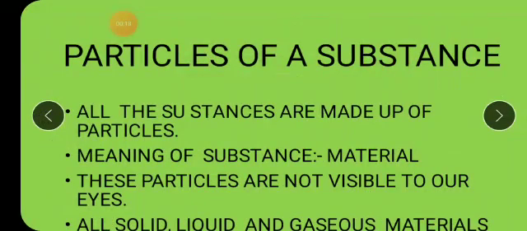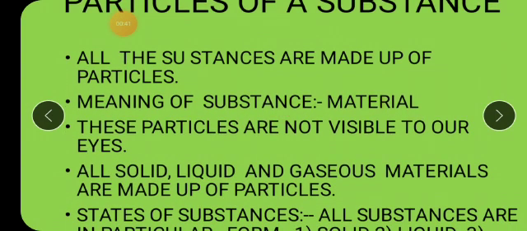Substance is what, children? Any material. It could be solid, liquid, gaseous, but any material is said to be a substance. And what is it made up of? Any substance or material is all made up of small tiny little particles. Whether it could be solid thing or liquid material, they are all made up of small particles. So all the substances are made up of very small particles.